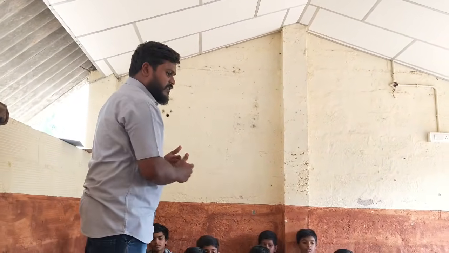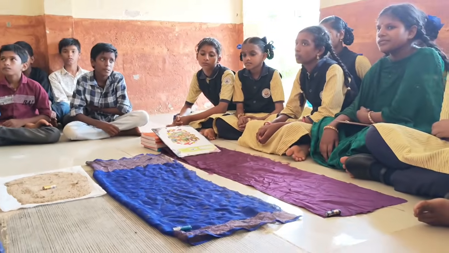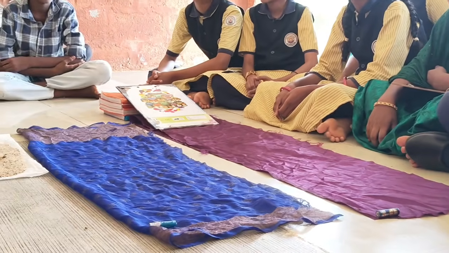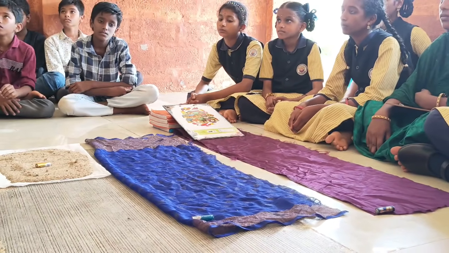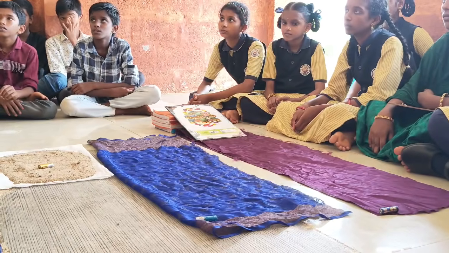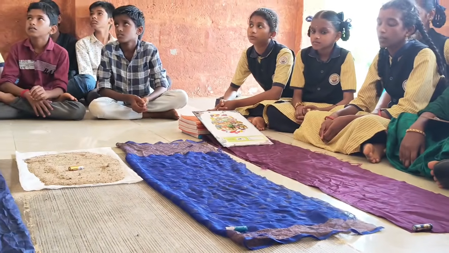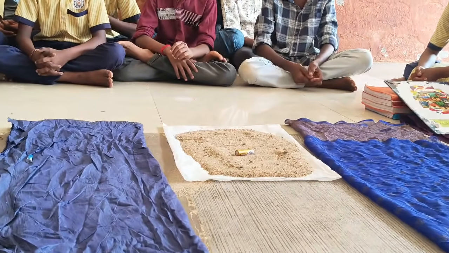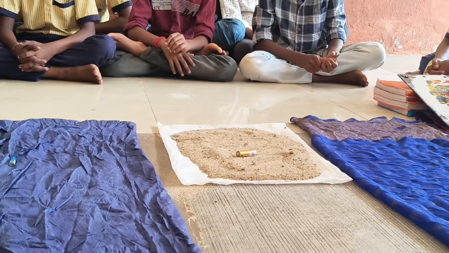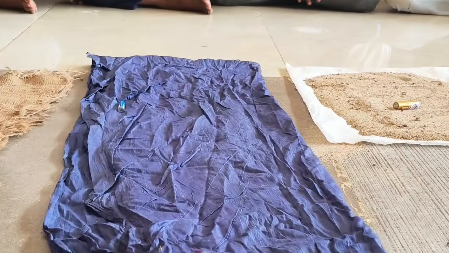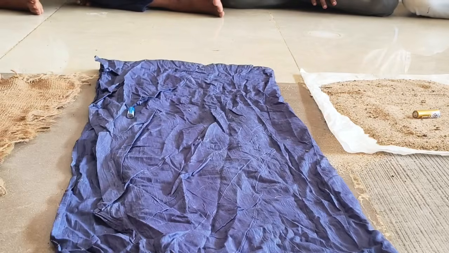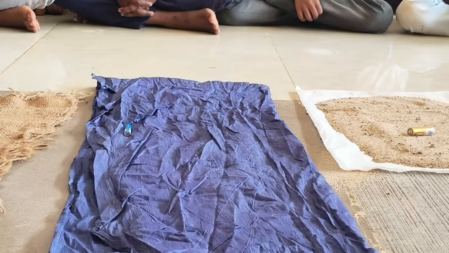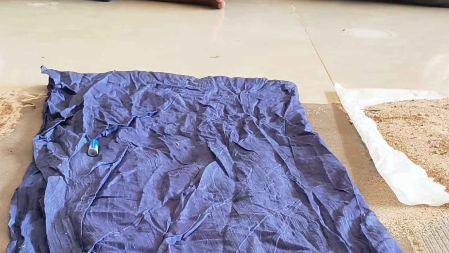If you observe the silk cloth, it is smooth, so the cell travels more distance. Is it right? Yes, sir. Then the cotton cloth is somewhat less smooth, so it travels less distance than the silk cloth. Now coming to sand, sand is very irregular, right? And it has a rough surface, so after some distance it stops. The cotton cloth is not ironed, so there are many irregularities present here. So here also it stops after traveling very little distance.